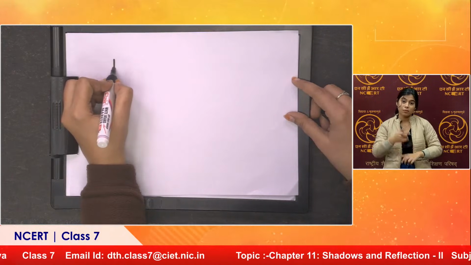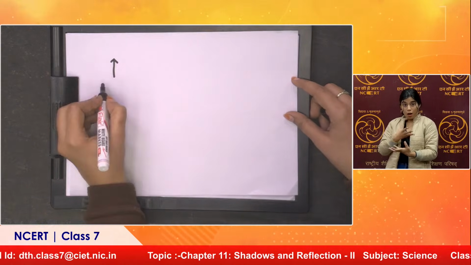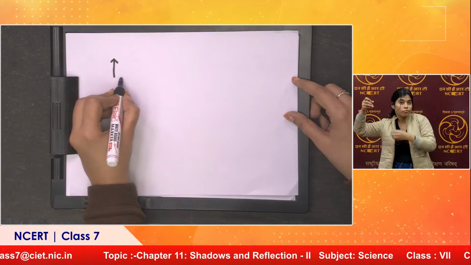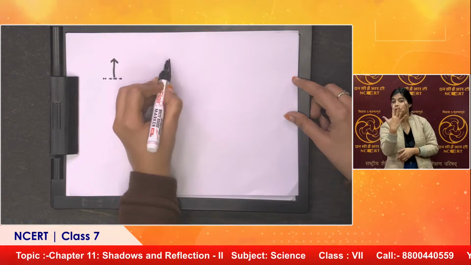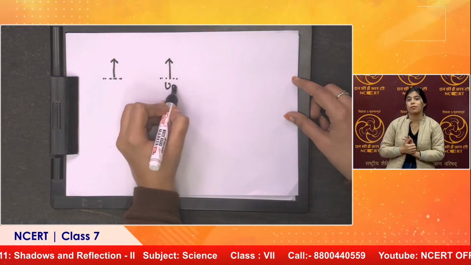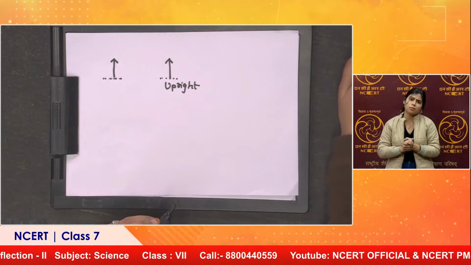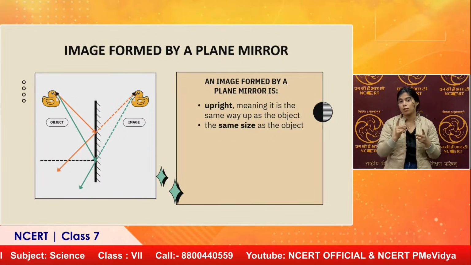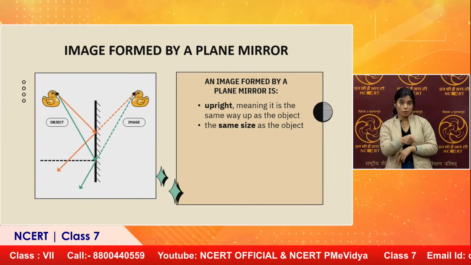We'll see that in the picture also. So if the object is kept like this, this is the object, or we can assume that this is some person standing, and you have got a mirror placed in here. So the image also will be like this. This means that it is upright. It will be the same. Now the next characteristic property is that it is of the same size. Say if you are 5 feet tall, your image will also be 5 feet tall, as it is a plane mirror.